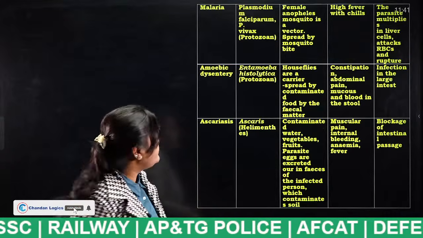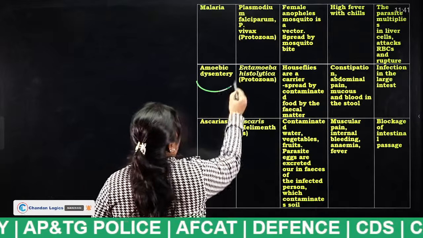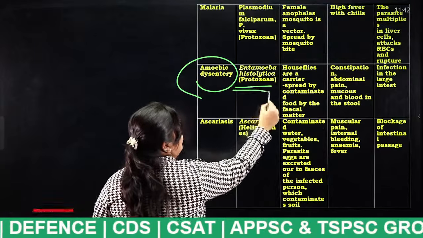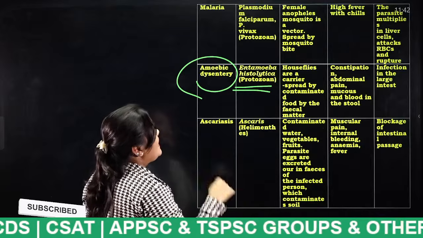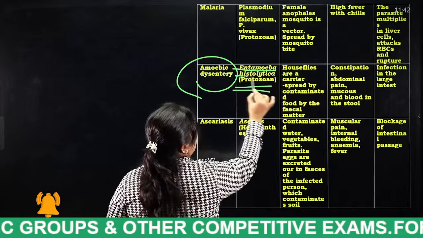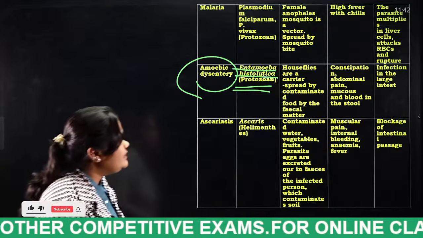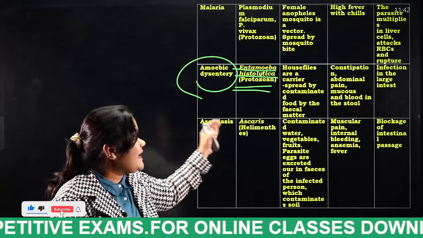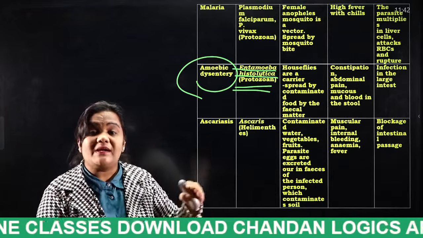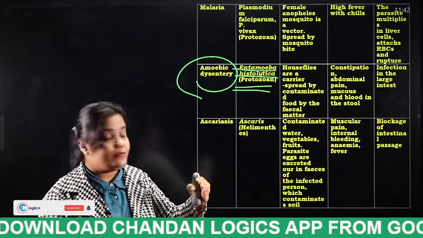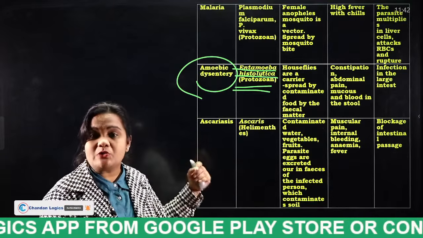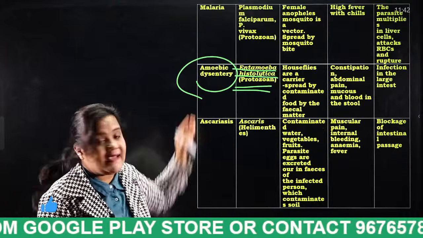Okay. Now the next one is amoebic dysentery. What is the causing agent, students? It is also a protozoan. And what is the causing agent? Entamoeba histolytica. So how will this be spread? Houseflies are carriers, spreading it through food contaminated by fecal matter. What is the vector responsible for spreading amoebic dysentery?